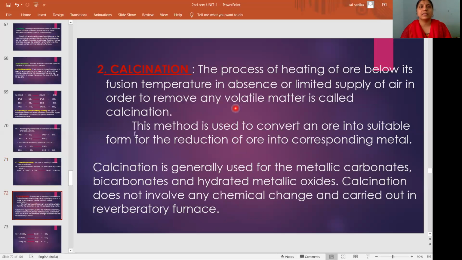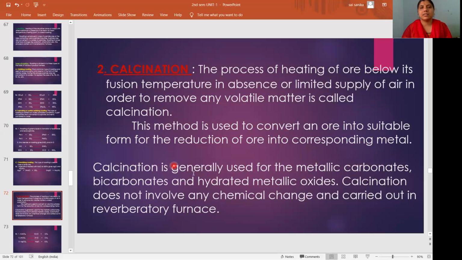Then calcination: the process of heating the ore below its fusion temperature in the absence or limited supply of air in order to remove volatile matter. This method converts an ore into a suitable form for reduction into the corresponding metal.